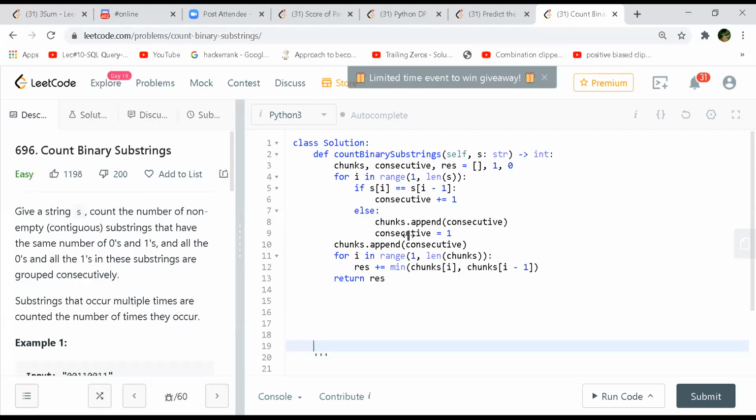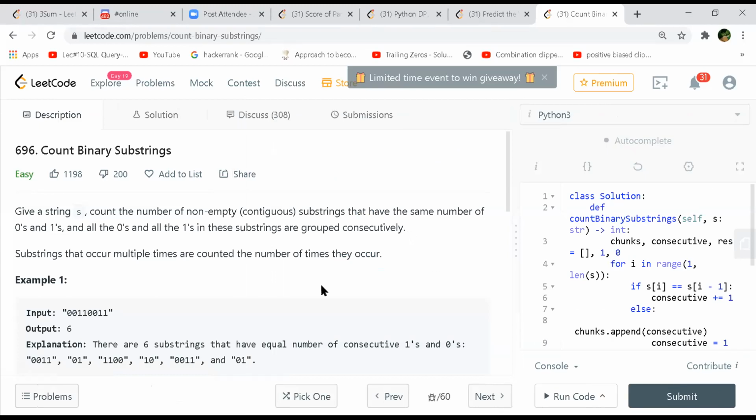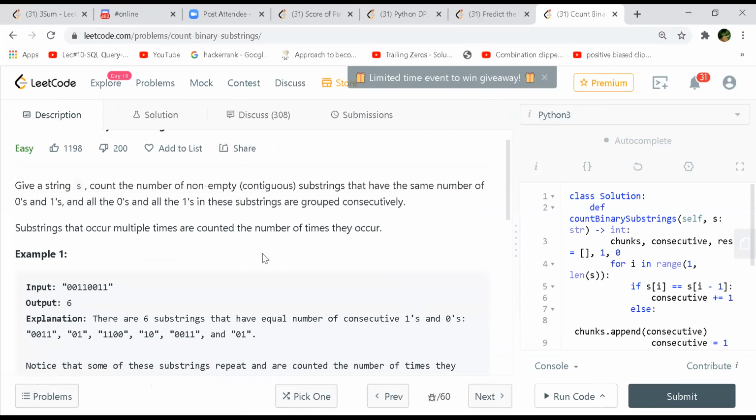Next is Count Binary Substrings. We are given a string S and we have to count the number of non-empty substrings that have the same number of zeros and ones, where all the zeros and all the ones in these substrings are grouped consecutively. Substrings that occur multiple times are counted the number of times they occur. So these are the 6 substrings where you have an equal number of zeros and ones.